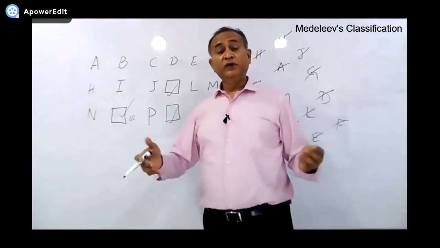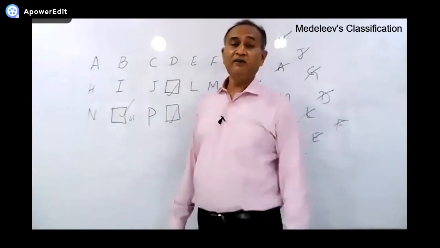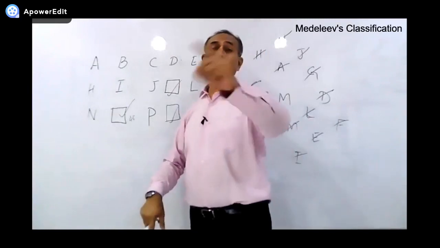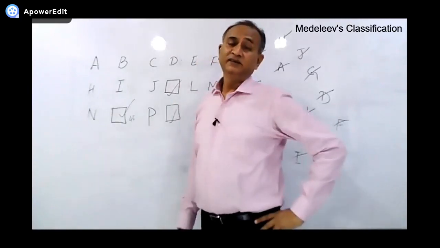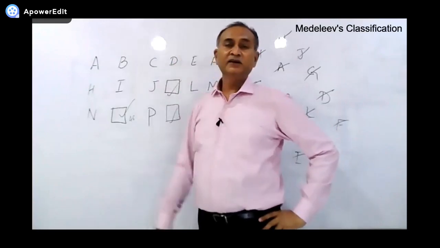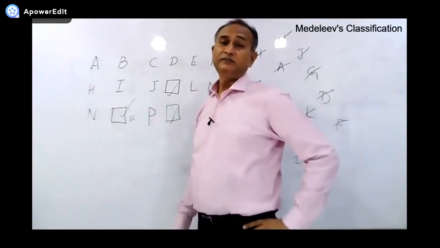Then what happened? Within 2 or 3 years, these elements were discovered. And they had the same properties as predicted by Mr. Mendeleev. Then everybody came and saluted Mr. Mendeleev and called him the father of the periodic table.